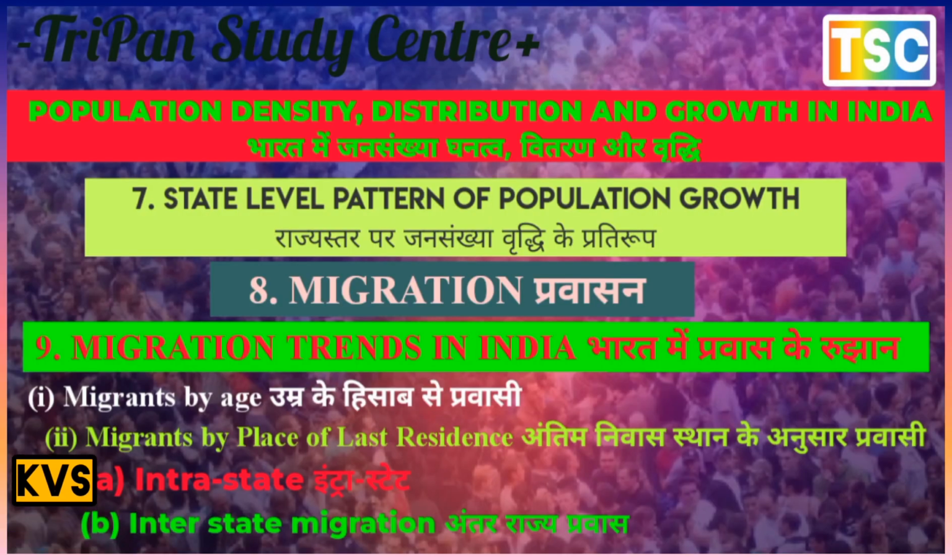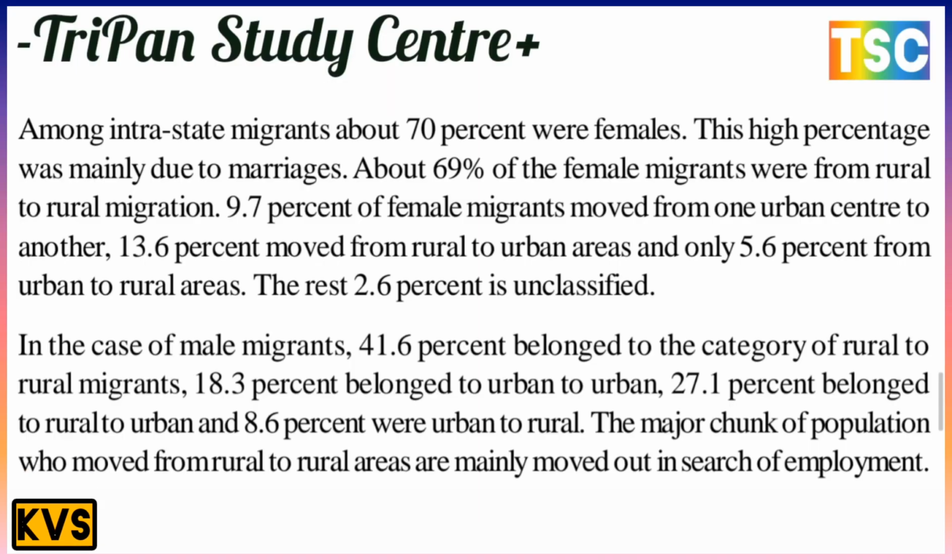Among the intrastate migrants, about 70% were female. This number is very striking. This high percentage was mainly due to marriage.